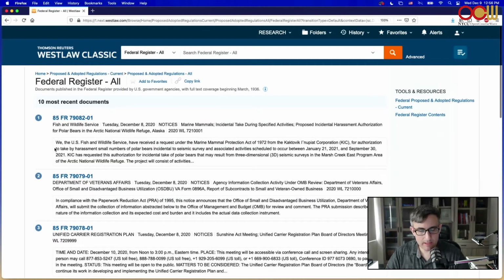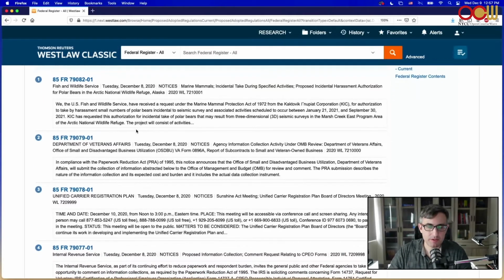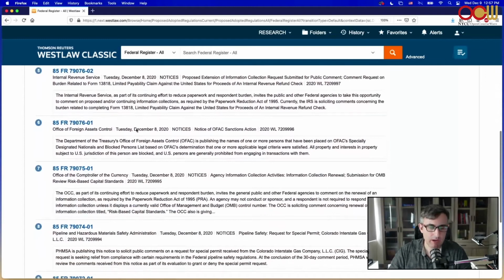And this gives us the most current Federal Register as of December 8th. I'm recording this on December 9th in the Taipei time zone. So we're almost still December 8th for the next 3 minutes. So it gives you the most up-to-date Federal Register notices, and you can browse.